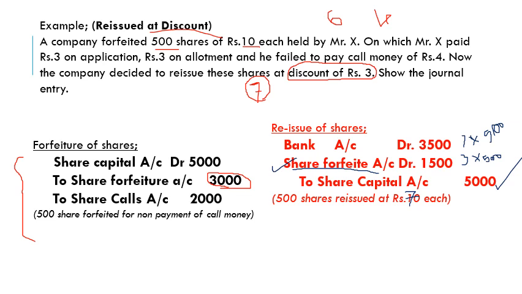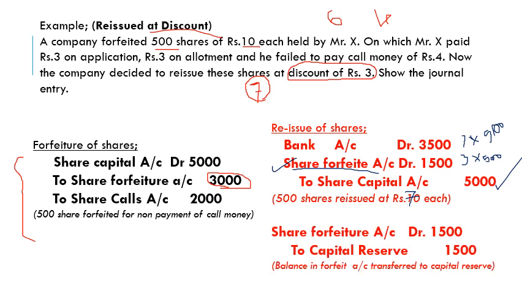What will we do with the balance in share forfeiture account? We will transfer it to the capital reserve account. So the next journal entry is share forfeiture account to capital reserve. The balance in forfeiture account is transferred to the capital reserve. So this is the case of reissue of shares at discount. Whenever the company is reissuing shares at discount, that discount value is to be debited to the share forfeiture account.